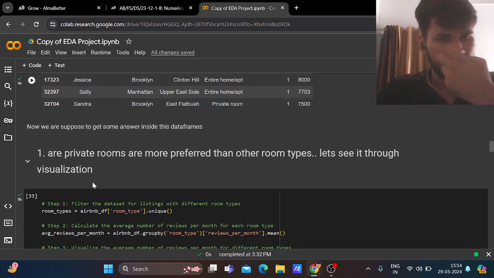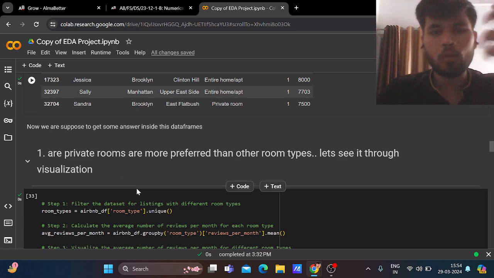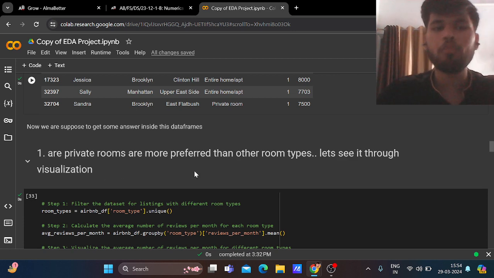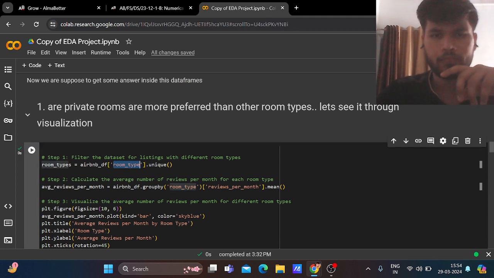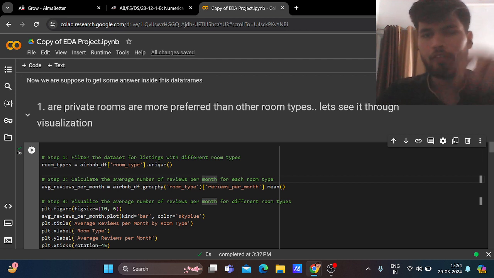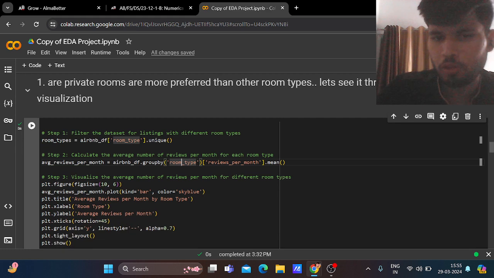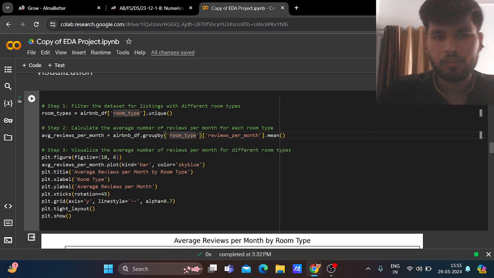Now, are private rooms more preferred than other room types? This is our most important question. So here we filter the data set on the basis of room type. Now calculating the average number of reviews per month for each room type.